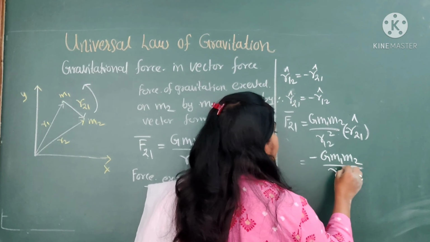These two forces are equal in magnitude, but the negative sign represents that they are in opposite directions. Both the forces are equal and opposite. That's why the gravitational force of attraction between the two particles in vector form is equal and opposite: F12 is equal to minus of F21.